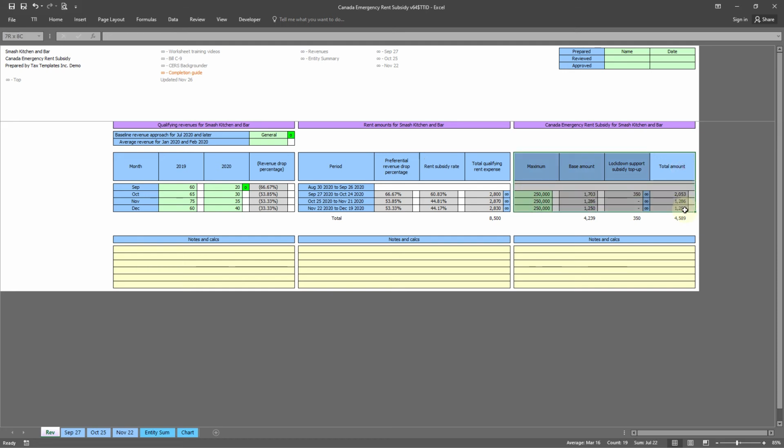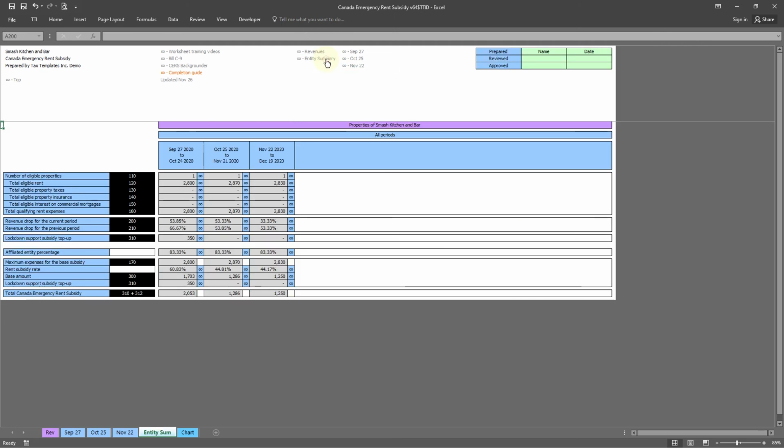To assist with CERS filings, all the details are available on the Entity Sum tab. On this tab, we provide all the details needed for the CERS filings by period. The worksheet also includes a chart to summarize the CERS for the entity for client presentation and review.